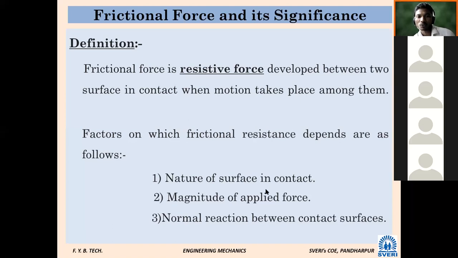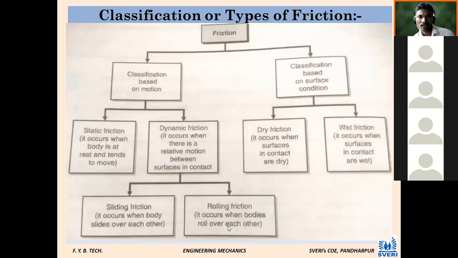Then we have seen the factors on which frictional resistance depends: nature of surface, whether it is smooth or rough, magnitude of applied force, meaning how much force you are going to apply, and normal reaction. Then classification. Generally, this classification is done on the basis of motion and surface condition. Depending upon motion, there are two types: static friction and dynamic friction. These words are very familiar to you now. What is static? What is dynamic? And as far as surface conditions are concerned, dry and wet.